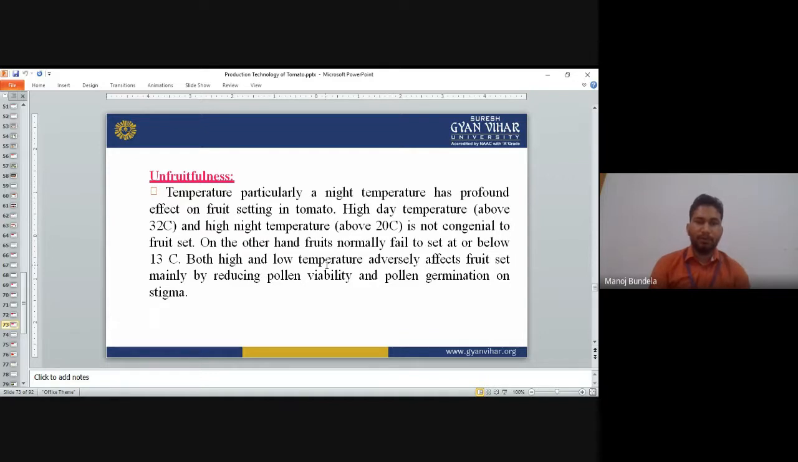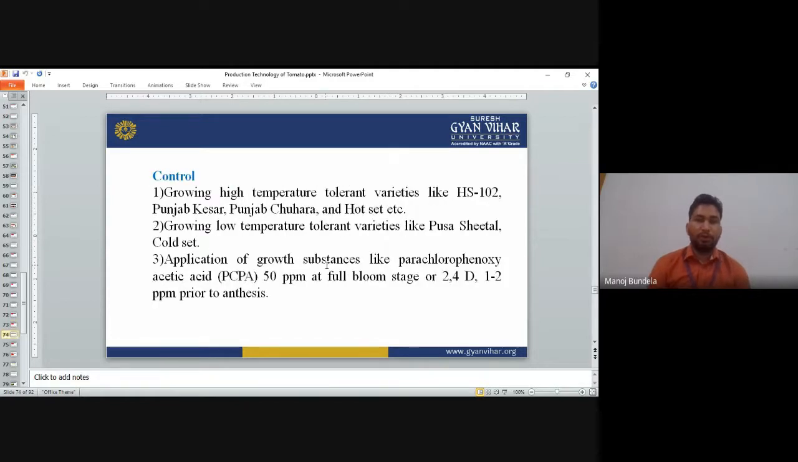Due to the higher and lower temperature, the fruit set will be affected, mainly by reducing the pollen viability and pollen germination in the stigma. Due to that, what will happen? Both the high and low temperatures adversely affect the fruit set, mainly by reducing the pollen viability and pollen germination on the stigma. Control: growing high temperature tolerant varieties like HS102, Punjab Kesar, Punjab Chuhara, Hot Set etc.